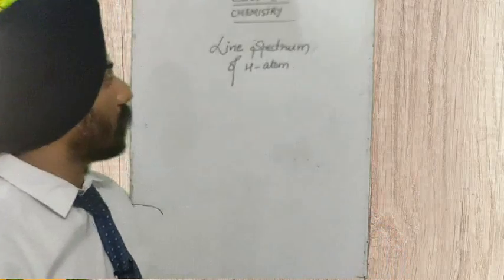After the study of the line spectrum of hydrogen atom, we can easily understand Bohr's theory and relate ourselves to it in a good manner. So let us start today's topic, the line spectrum of hydrogen atom.